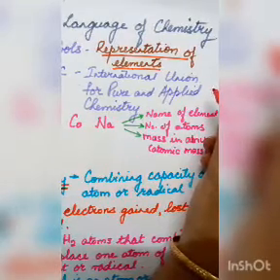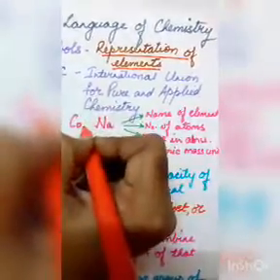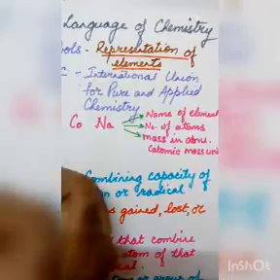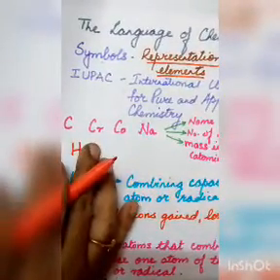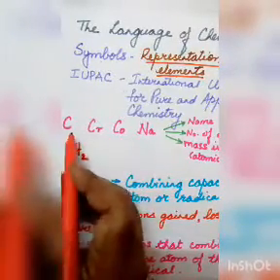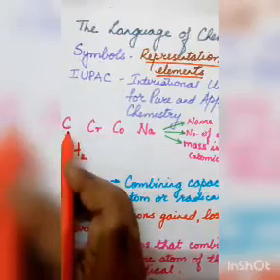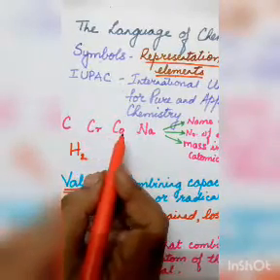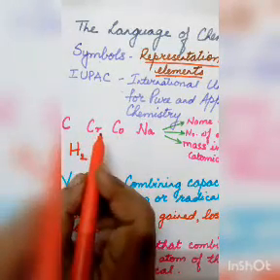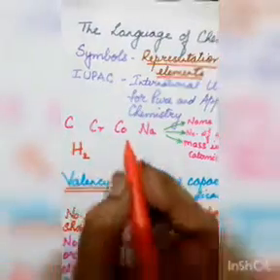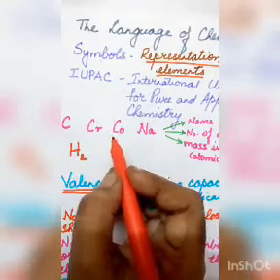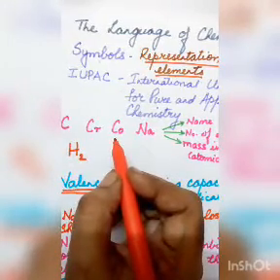Johann Berzelius decided that the first letter should be capital and the second letter should be small. Now there are a number of elements which start with the same letter, like carbon, chromium, cobalt. They all start with C. Carbon is written only C, chromium is written Cr, cobalt is written Co. Always remember, children, whenever you write the symbol, the first letter should be capital and the second letter should be small, because if you write capital O here, it will not be cobalt, it will be carbon monoxide. So always write the second letter as a small letter.